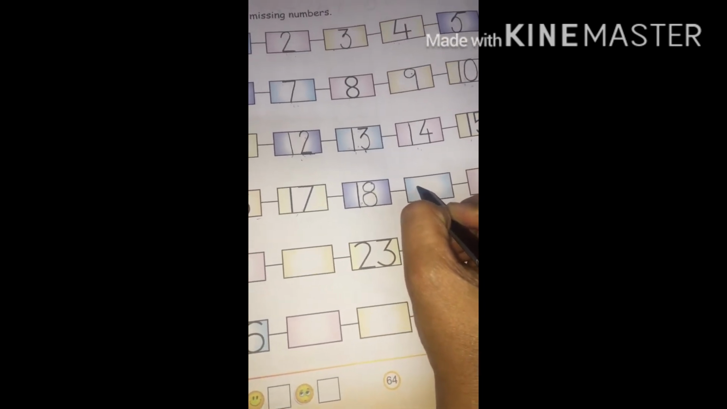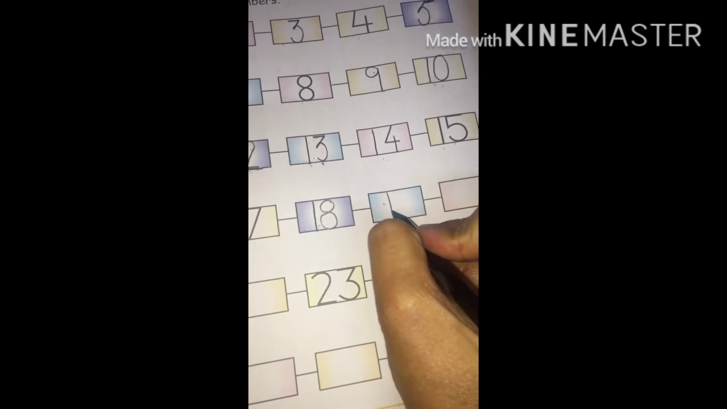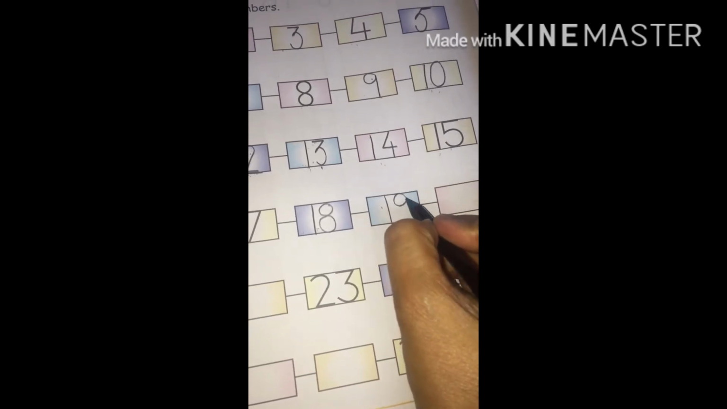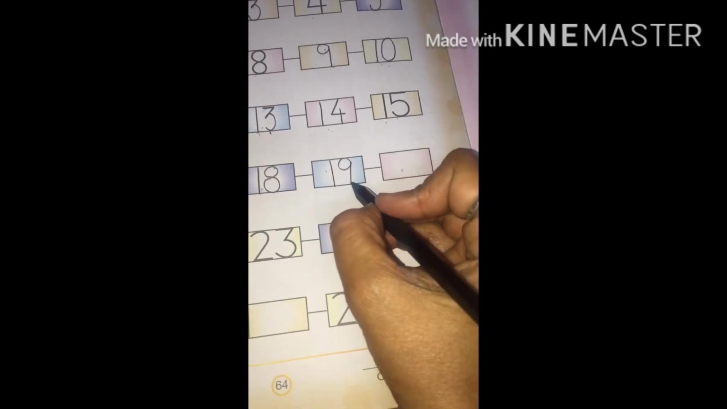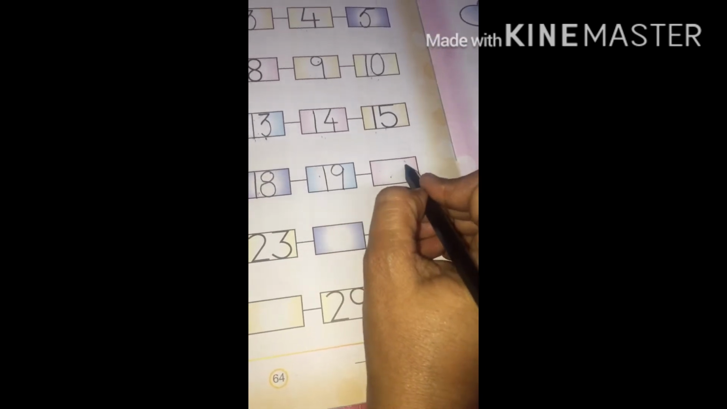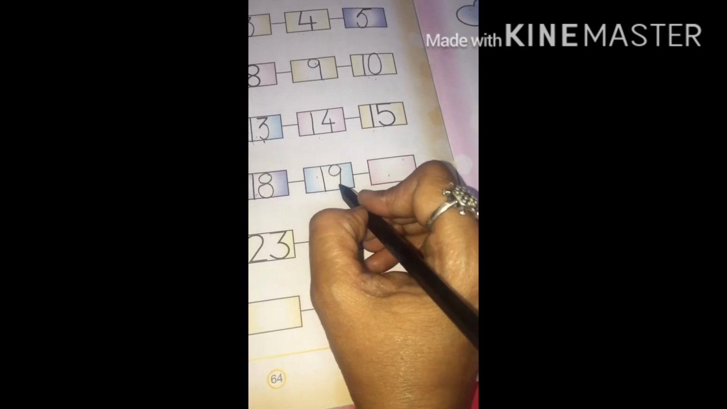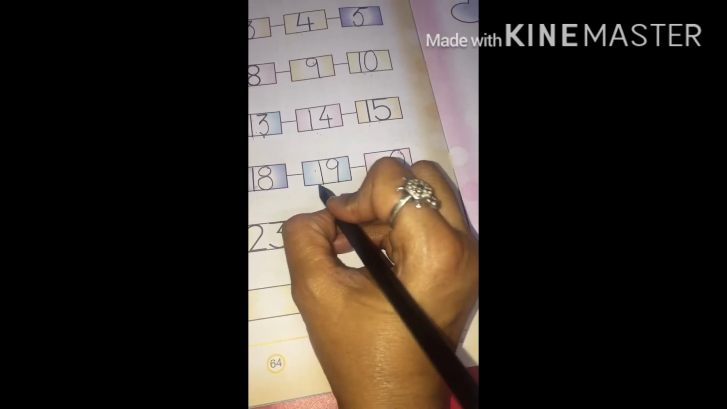Which number will come? Tell me what we will write here. Yes, 19. And how to write 19? 1, 9, 19. And what will come after 19? 20. Why? When 9 is here, then which number will come here? 0. If 9 is at the last, both the numbers will change. Okay? What comes after 9? 0.